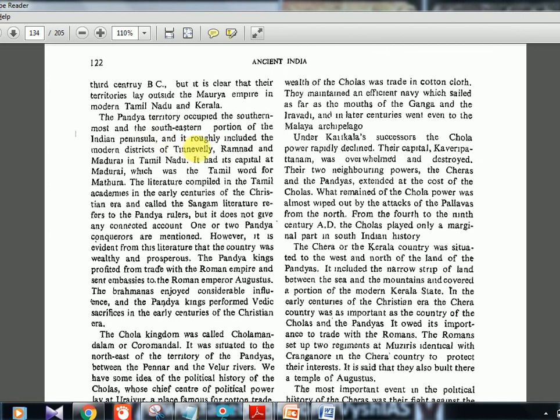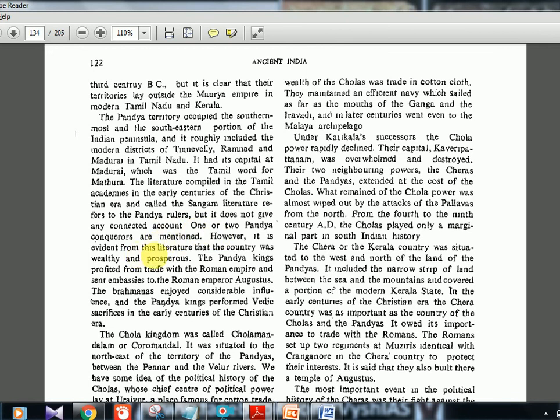So it is the southernmost, and included the modern districts of Tirunelveli, Ramnad, and Madurai in Tamil Nadu. Madurai is actually what? It is the Tamil version of the word Mathura. Mathura we have in North India, so they named it Madurai, a similar name. Okay, the literature compiled in the Tamil academies in the early centuries of the Christian era is called the Sangam Literature. Okay, it refers to Pandya rulers, but it does not give any connected account. One or two Pandya conquerors are mentioned.